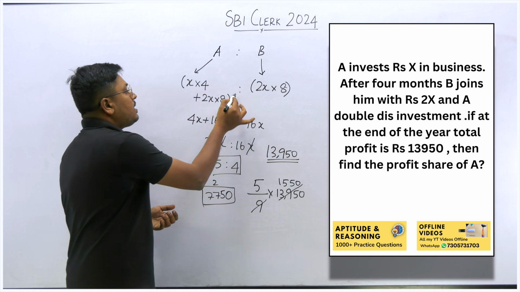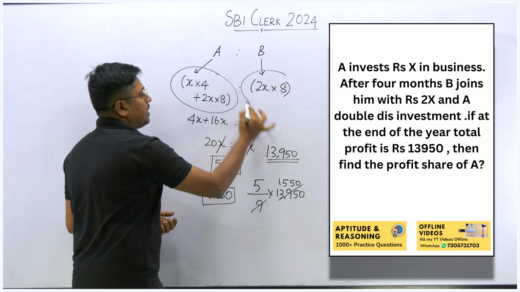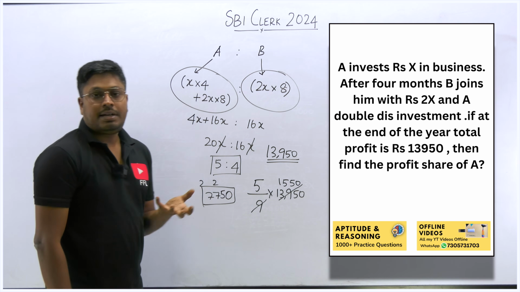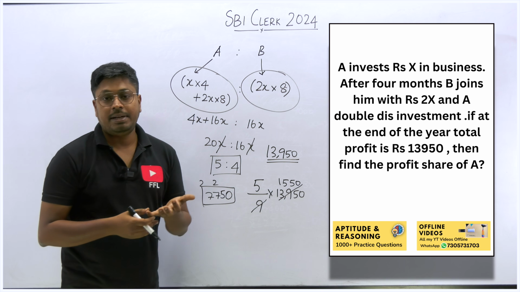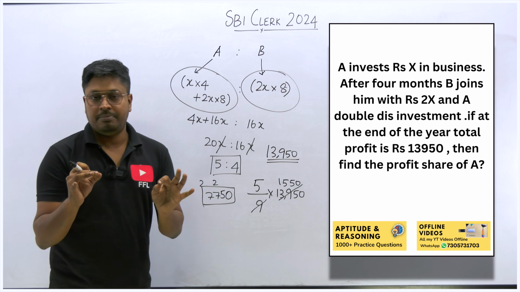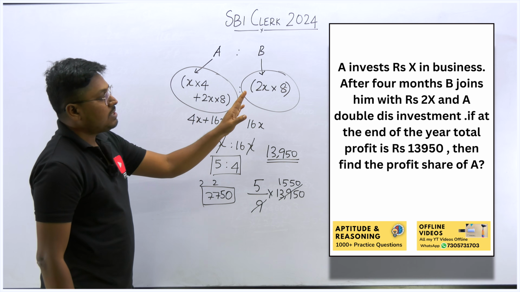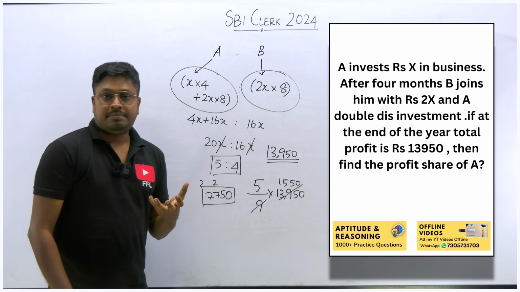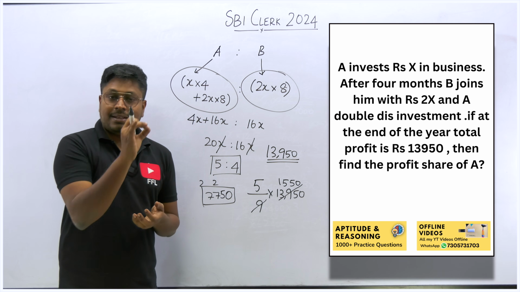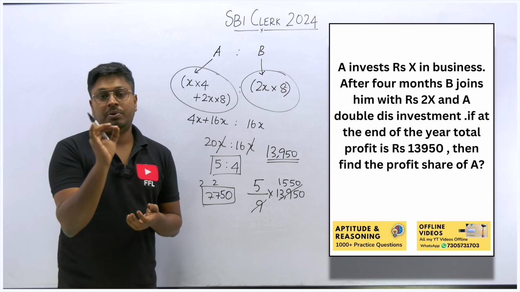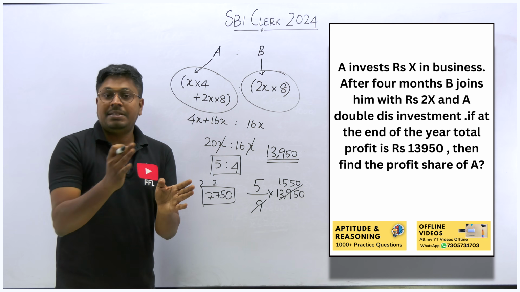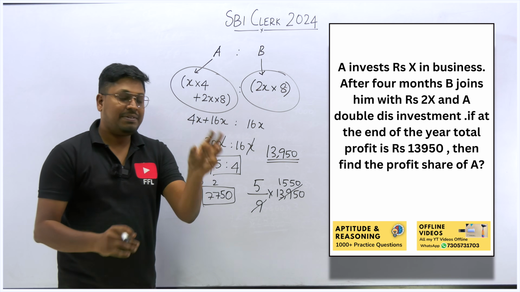So only this part alone is important, right? These two parts. In all the questions in this partnership topic, the initial equation part alone is very, very important, right? Initially A started a business, and only after 4 months the person B joined it. So first A started a business with the investment of X. After 4 months, his investment is doubled, right? Which means he is investing X.